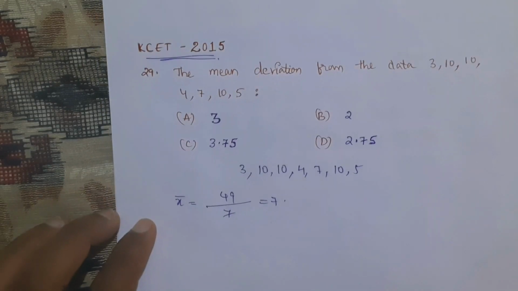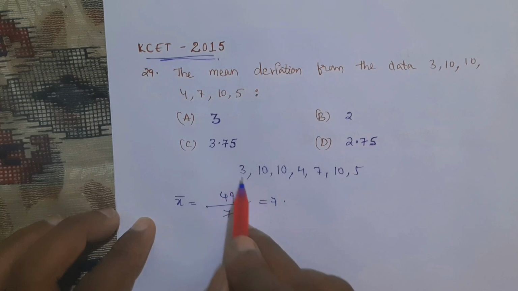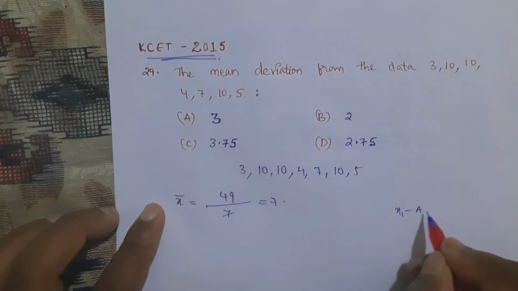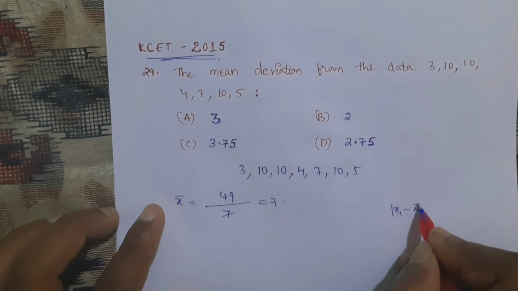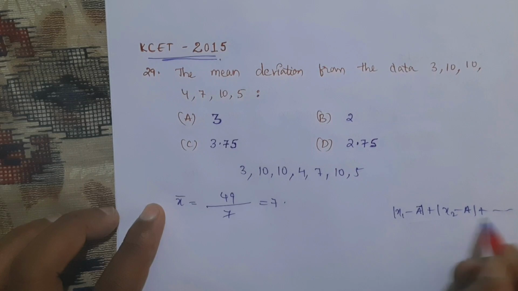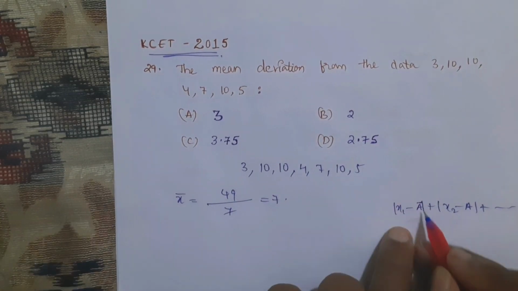Then what is mean deviation? We need to find the difference between each value and the mean, but the modulus will be there, like modulus of x1 minus a, plus modulus of x2 minus a, plus so on. We need to find it like this. So similarly we find the difference between these two, but the modulus should be there.